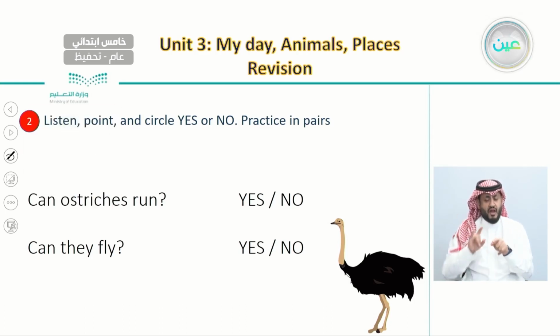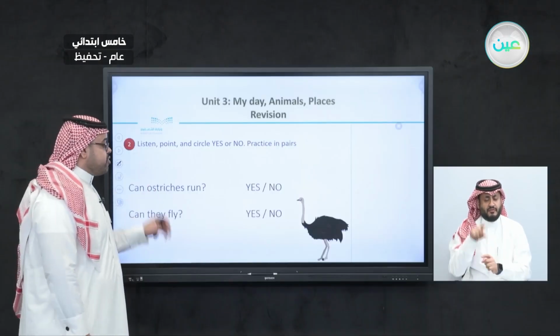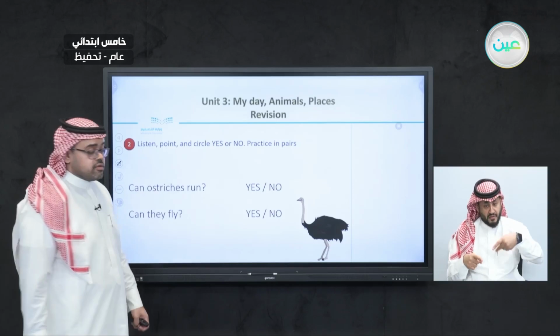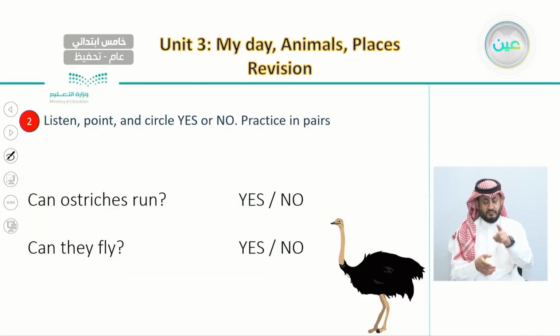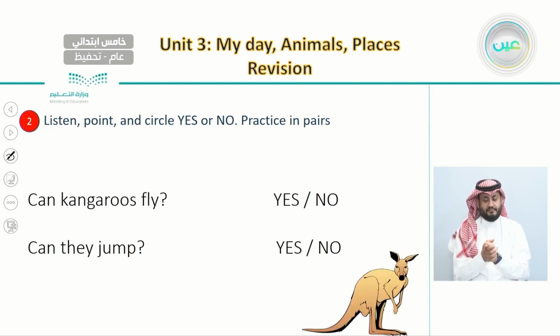So here, for example, with ostriches, we ask ourselves, can they run? If the answer is yes, here we circle the answer yes. And for the second question, can they fly? If the answer is no, here we circle no. And the same goes here with the kangaroos.